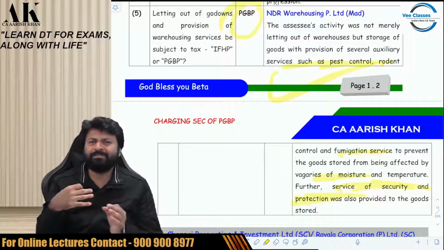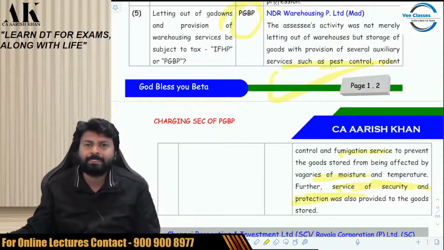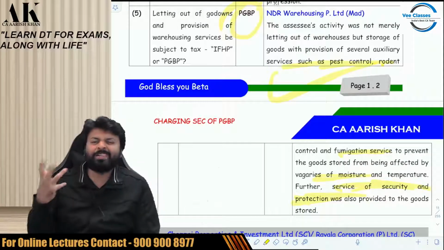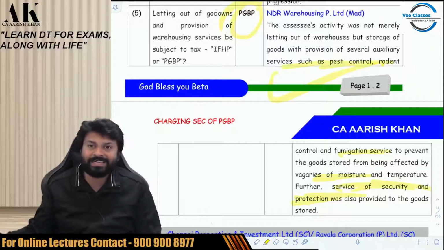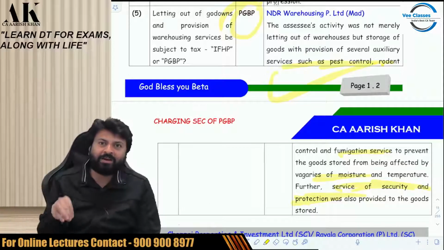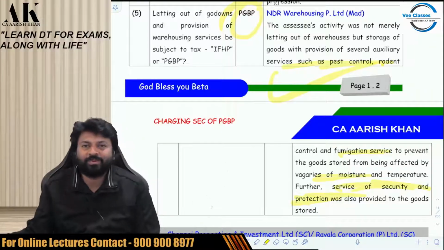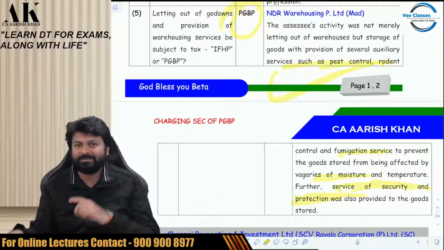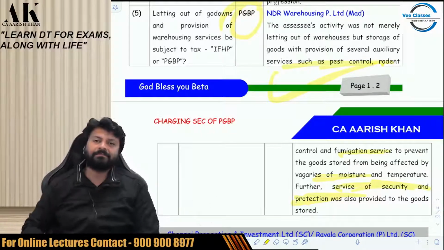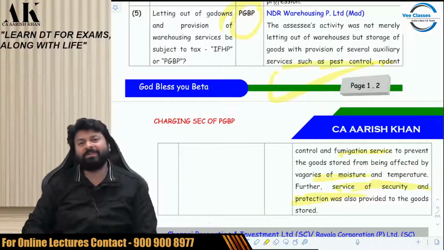So the government has brought chargeability for everything. But that chargeability is not very strong, not very clear. That chargeability section 28, which we are learning now, is itself in a lot of questions. So what comes in PGBP and what doesn't come in PGBP is a matter of great discussion. Let me give you a few more examples. Three more examples I am giving.